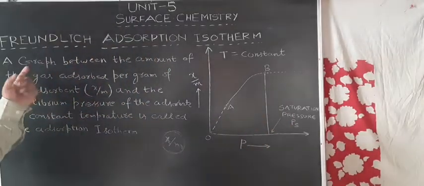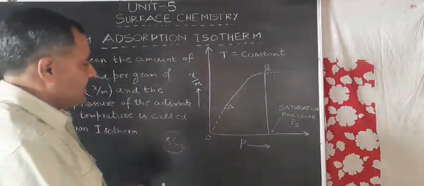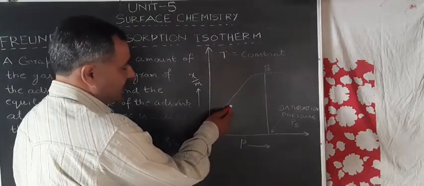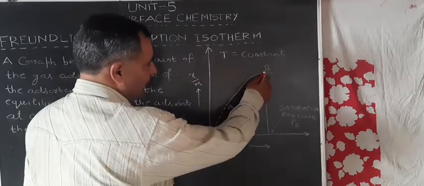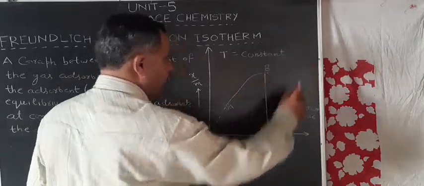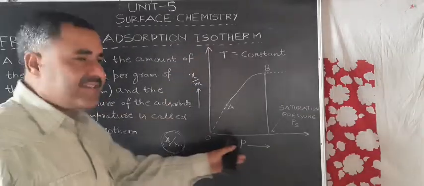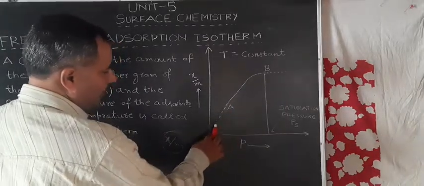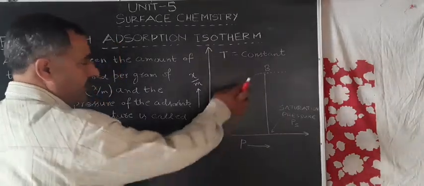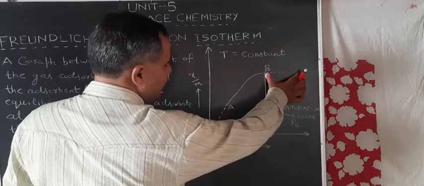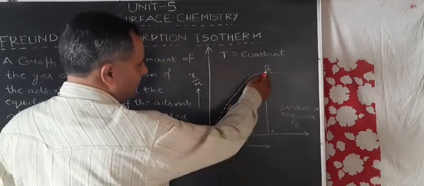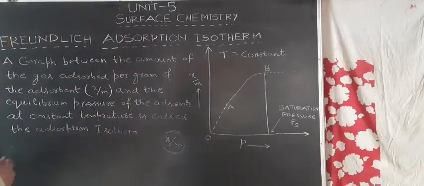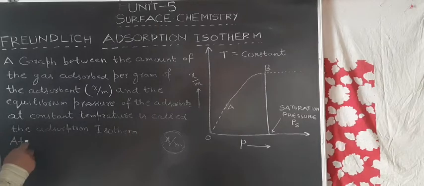Now, there are three stages in this graph. The first stage is the graph from O to A. The second stage is the graph from A to B, and the third stage is above B. So we will discuss this diagram in three steps. OA is the curve at low pressure, above B is the curve at high pressure, and AB is the curve at the intermediate range of pressure.